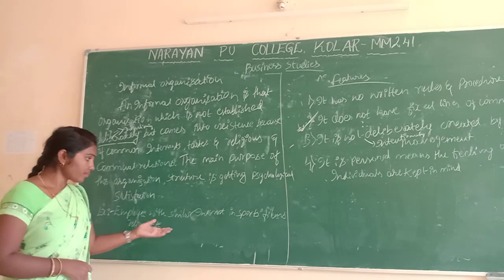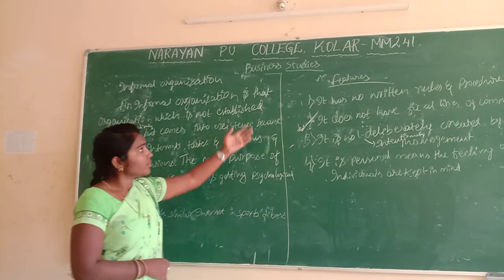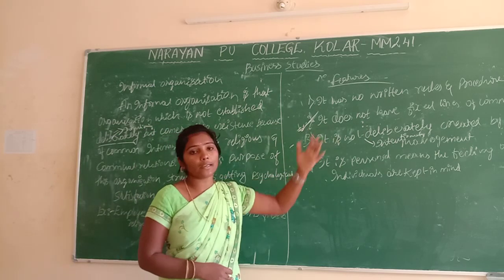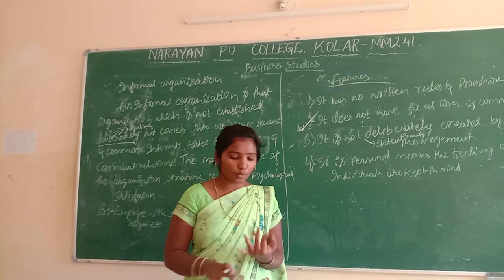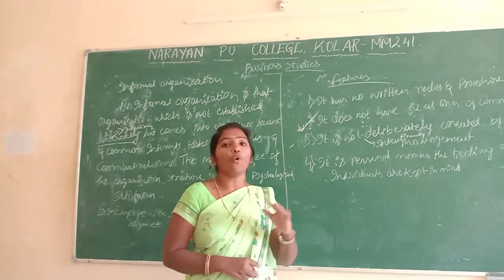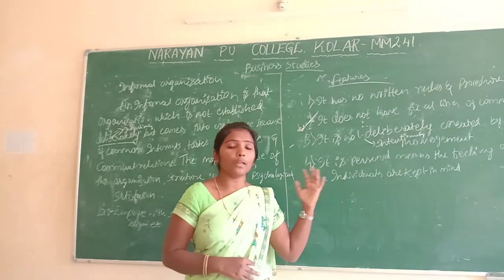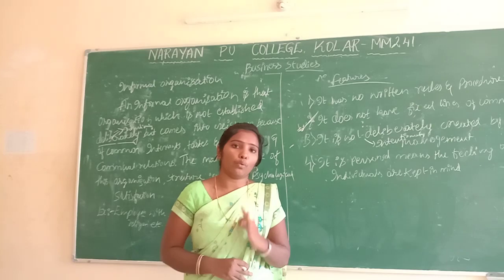These are all informal organizations. As features, there is no written set of rules and regulations, they don't have fixed communications, and they have self-satisfaction here. Nobody rules the organization, but they have to work effectively.